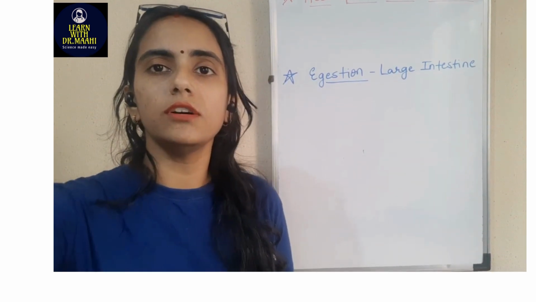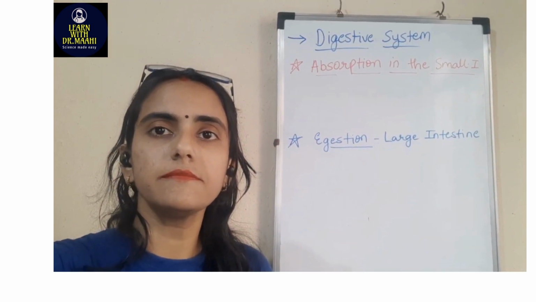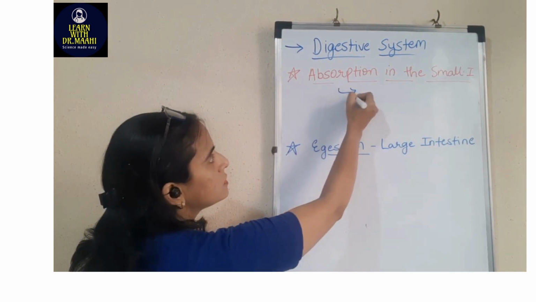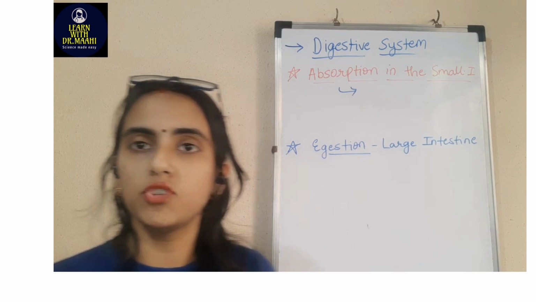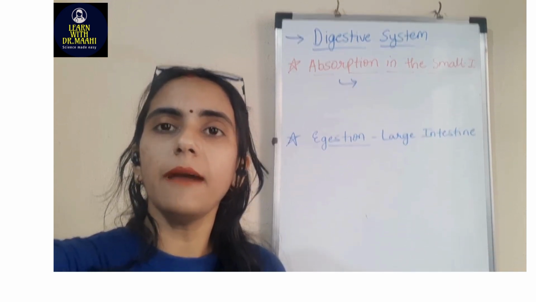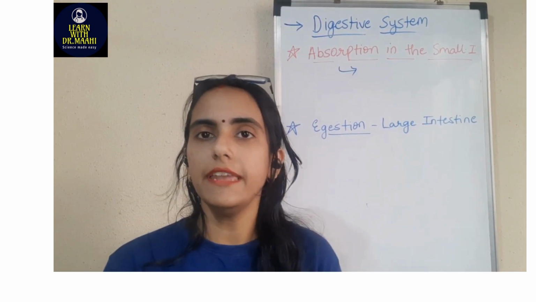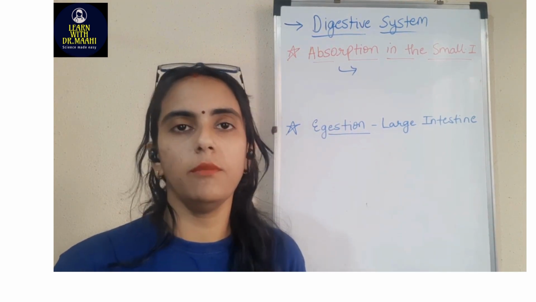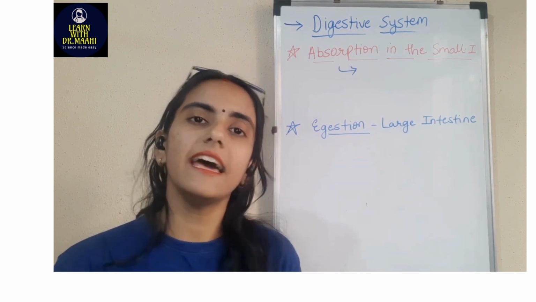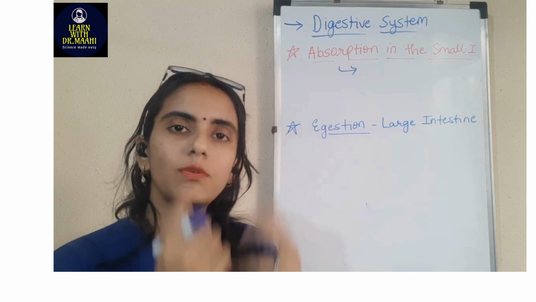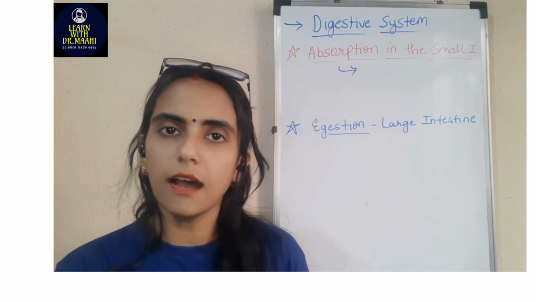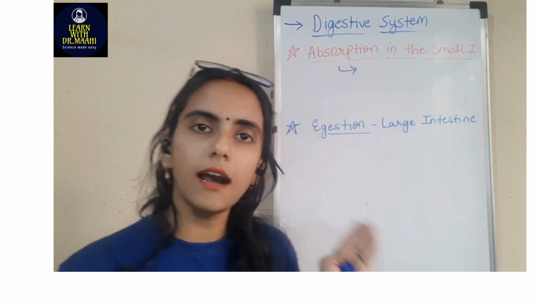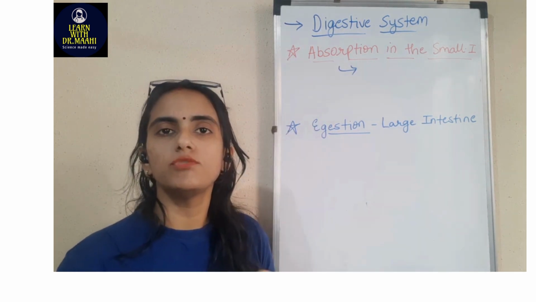Continuing with that, what we have to see today is what absorption is. Absorption takes place in the small intestine. By the word absorption, what we need to understand is that whatever food we are eating, the small intestine takes inside whatever is important for our body, whatever nourishment or nutrients are needed by the body. That is called absorption. Taking in of whatever nutrients are required by the body is called absorption. Now where does this absorption take place?